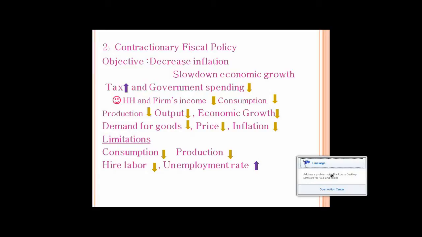That will decrease the demand for goods and services and make the price lower, and then the inflation will be lower also. The limitation of this contractionary fiscal policy is that as people consume less, it will lower the production, and the firm will hire less labor, which can make the unemployment rate higher.